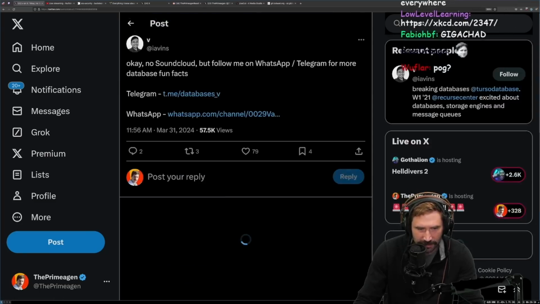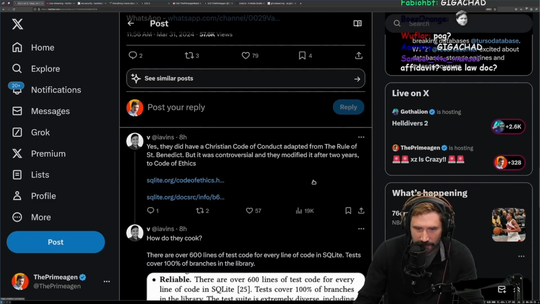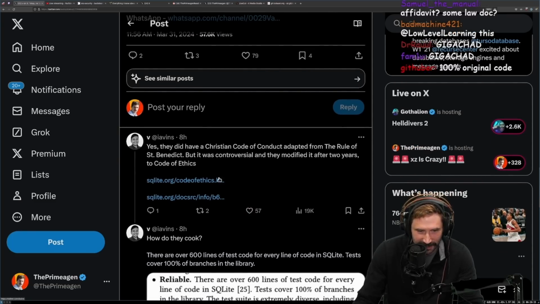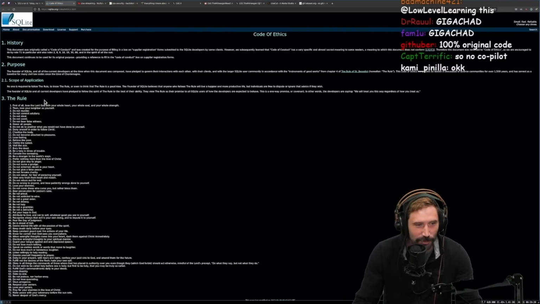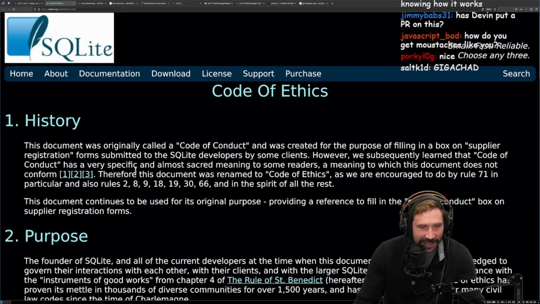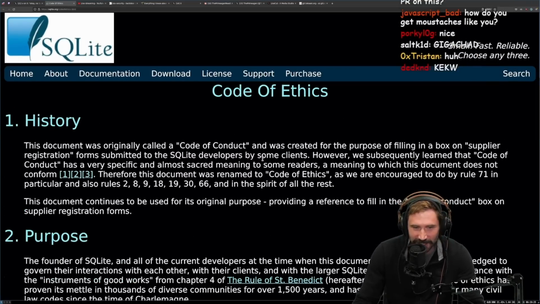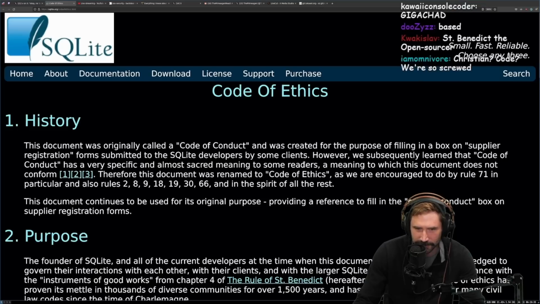It's on Telegram, WhatsApp. Dang, it's everywhere. They have a Christian code of conduct adopted from the rules of Saint Benedict. Okay, let's look at what old Saint Benedict has to say about this. All right. Let's see. This document was originally called the Code of Conduct and was created for the purpose of filling in a box on supplier registration forms submitted to the Sqlite developers by some clients.